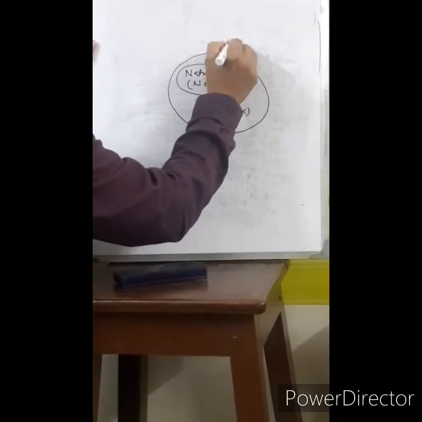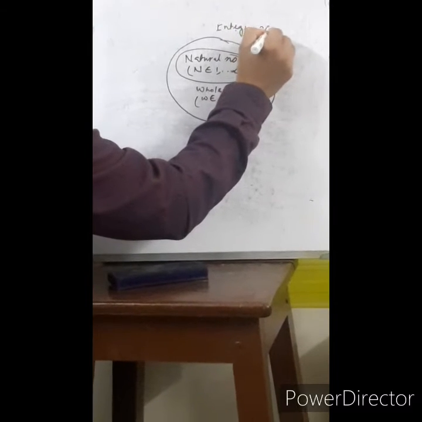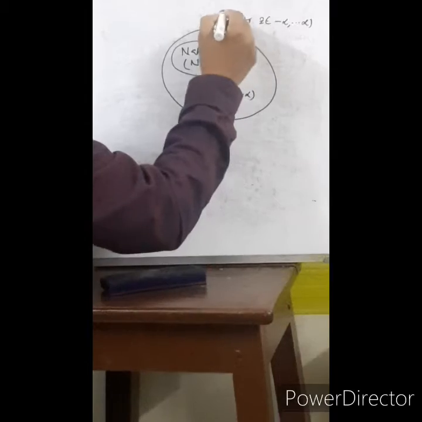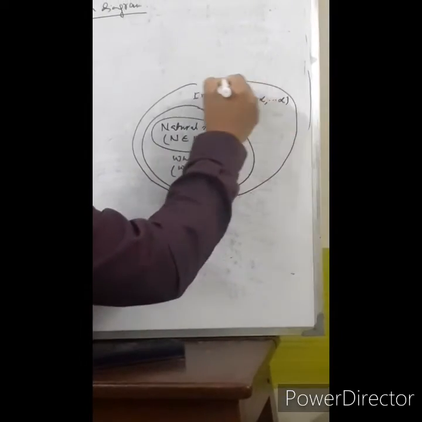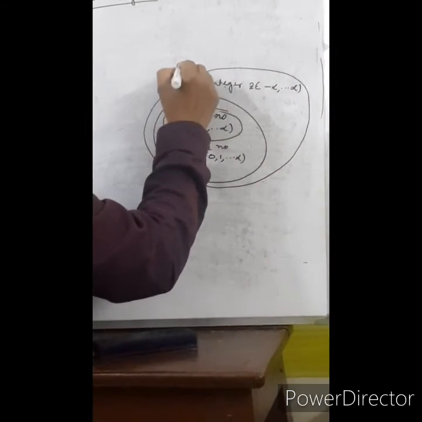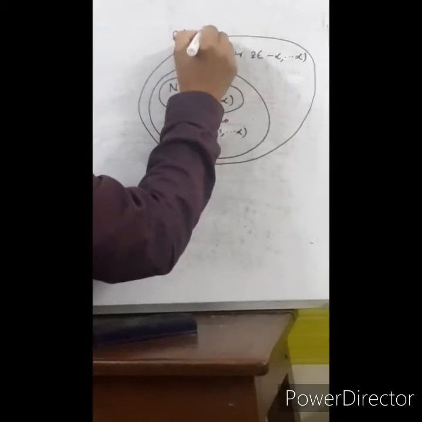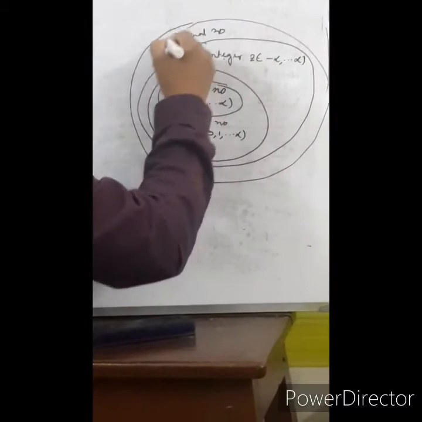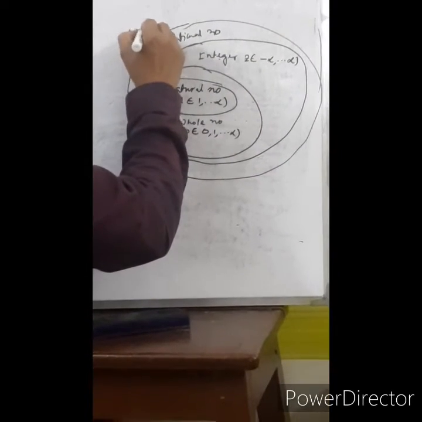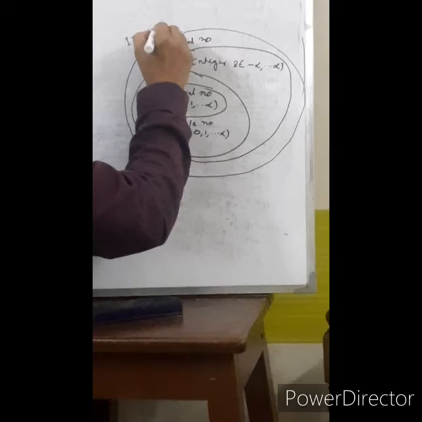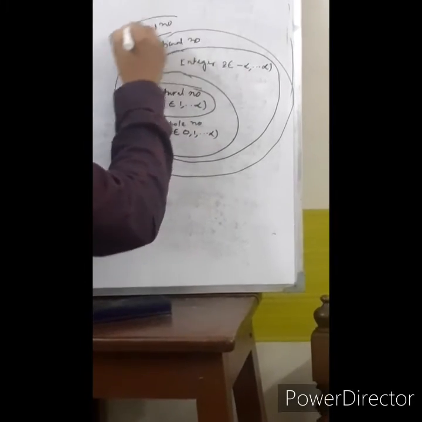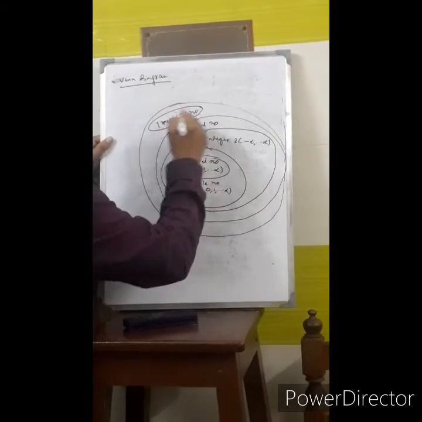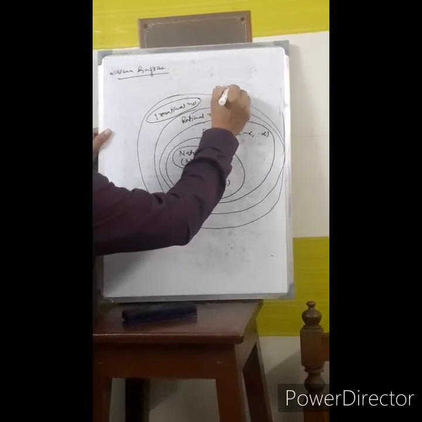This is integer. This is rational number. This is irrational number. This is in a separate loop. This is the real number system.